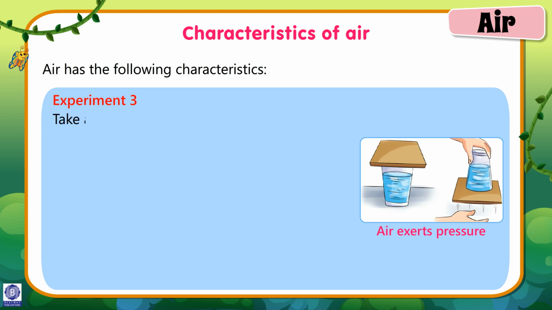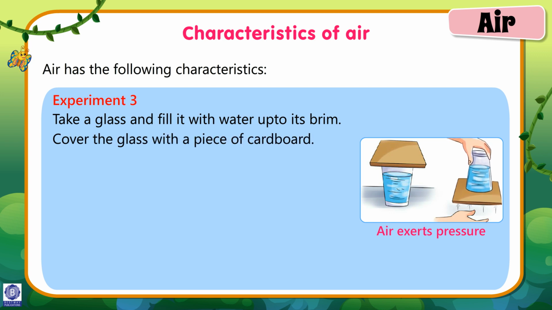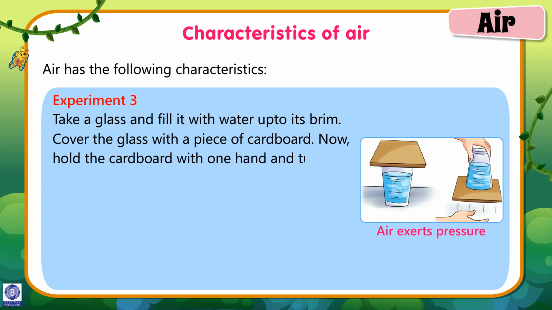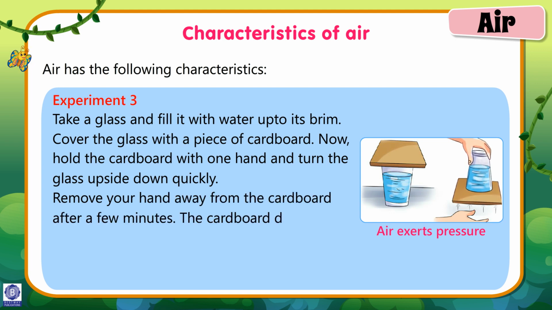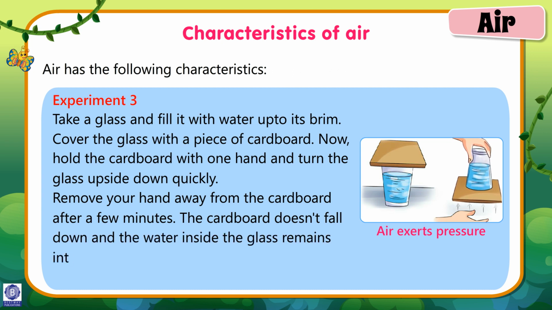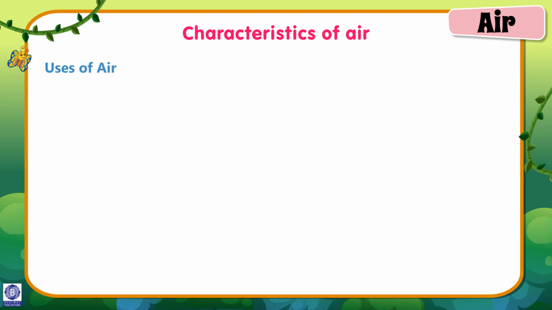Experiment 3. Take a glass and fill it with water up to its brim. Cover the glass with a piece of cardboard. Now, hold the cardboard with one hand and turn the glass upside down quickly. Remove your hand from the cardboard after a few minutes. The cardboard doesn't fall down and the water inside the glass remains intact. Why? Because the air exerts pressure in the upward direction.